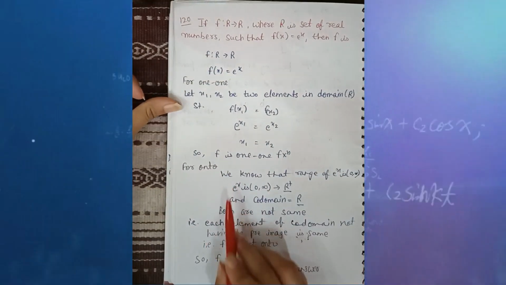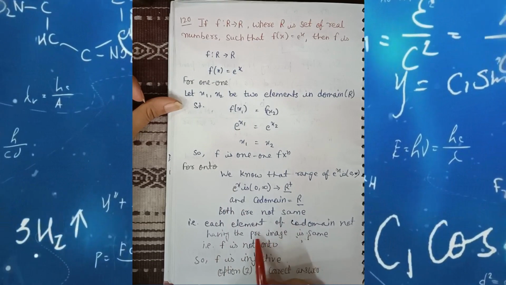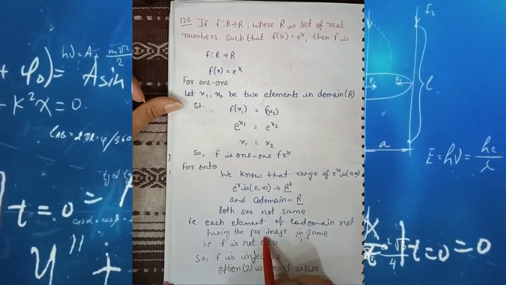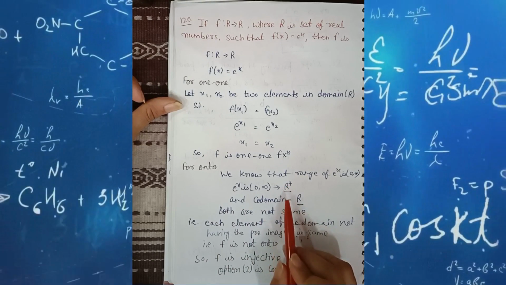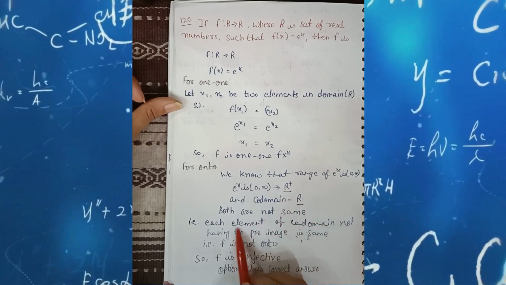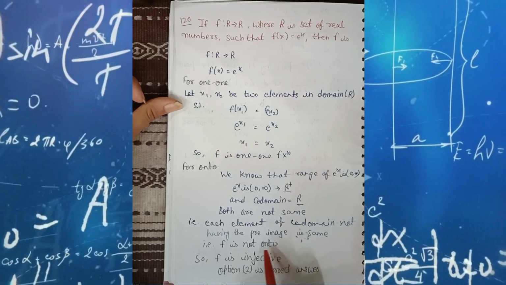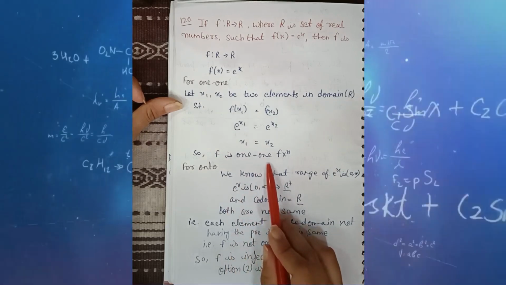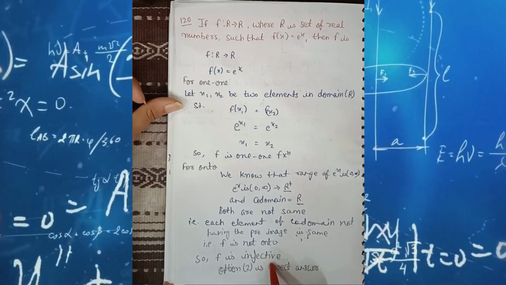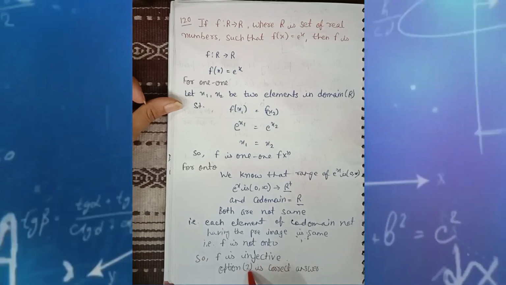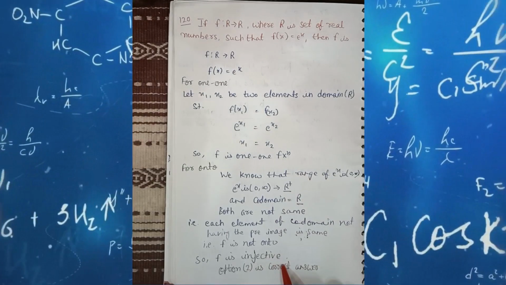For onto, we know that each element of the codomain must have a pre-image in the domain, but here only positive real numbers have a pre-image, not all real numbers. That means it is not onto. So f is only one-one, that means it is an injective function, because one-one is also known as injective. So option number 2 is the correct answer.